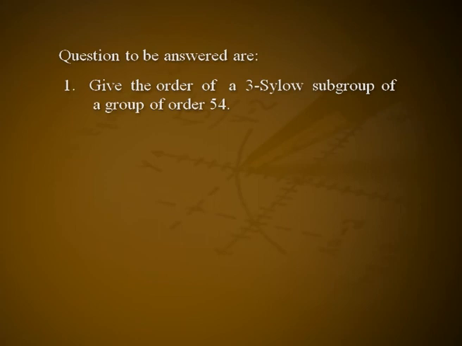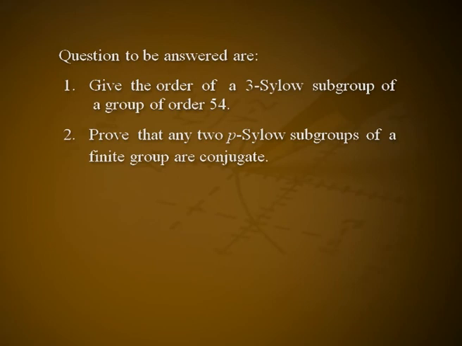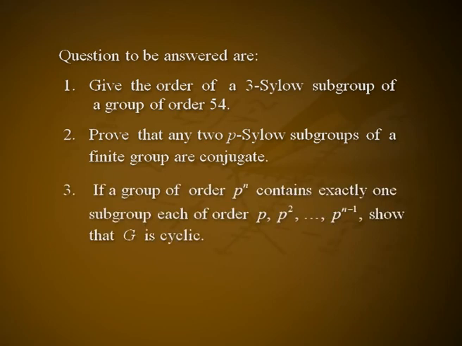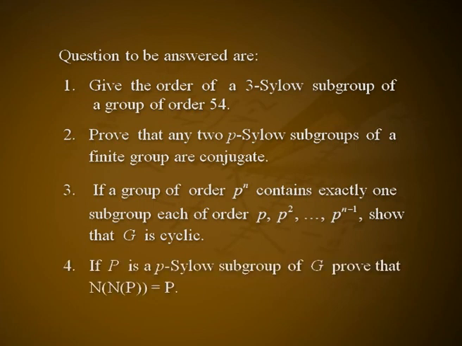Before we conclude, please try to answer the following questions. Give the order of a 3-Sylow subgroup of a group of order 54. Prove that any two p-Sylow subgroups of a finite group are conjugate. If a group of order p raised to n contains exactly one subgroup each of order p, p square, etcetera, p raised to n minus 1, show that G is cyclic. If P is a p-Sylow subgroup of G, prove that the normalizer of P is equal to P.